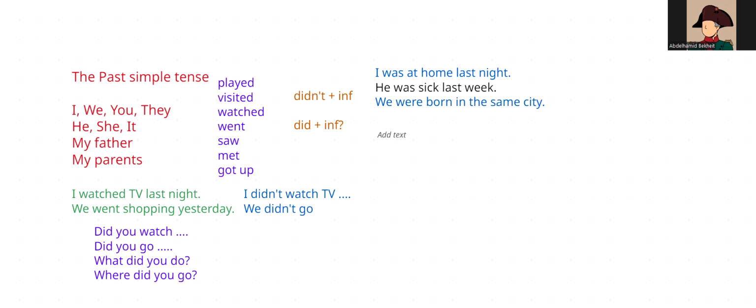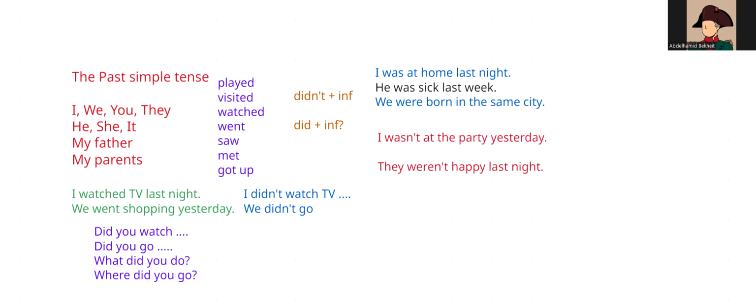So after wasn't or weren't, we don't have a verb. I wasn't at the party, they weren't happy, but I didn't watch, go, see, meet, visit, play. Didn't plus infinitive. Wasn't or weren't plus preposition, adjective, or the word born. I wasn't born in Taif, for example.